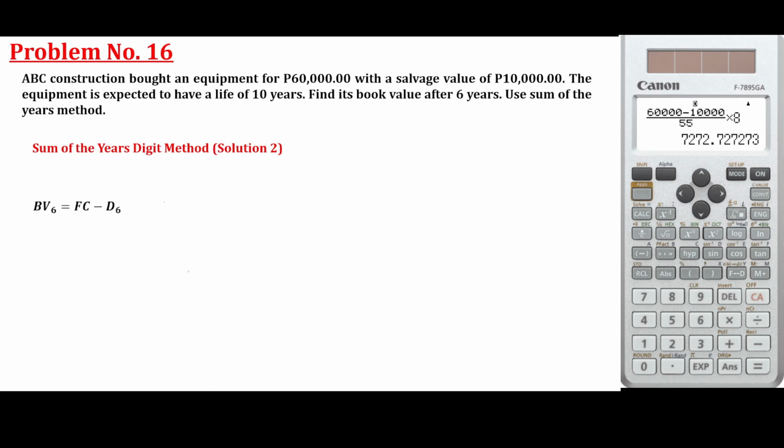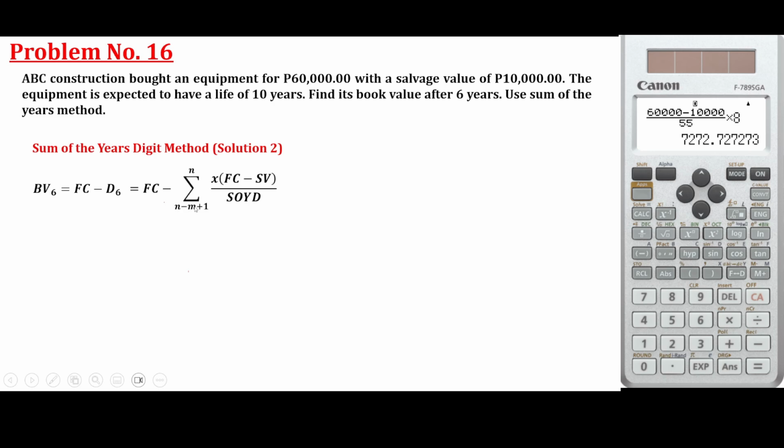Okay. Solution number 2, by sum of the years digit. So, instead of individually getting, as you can see here, we just multiply by a number, no? The FC minus SB over SYD by a number. We start with 10, diba? We start with 10, 9, 8, 7, 6, 5, 4, 3, 2, 1. So, meaning, N here represents 10.